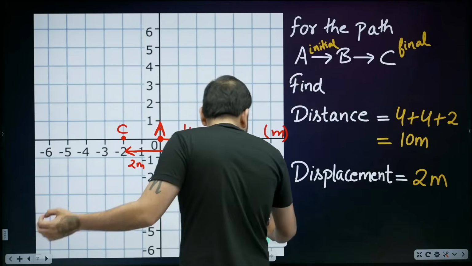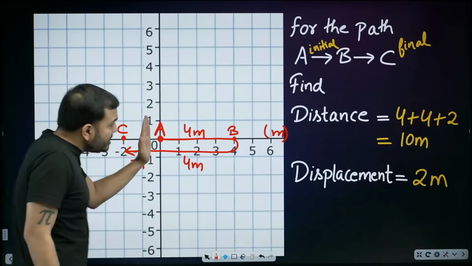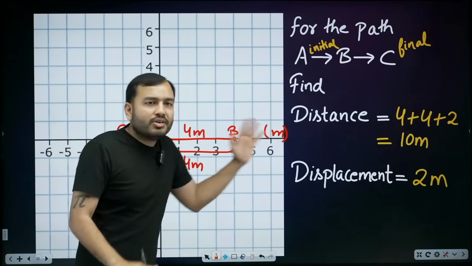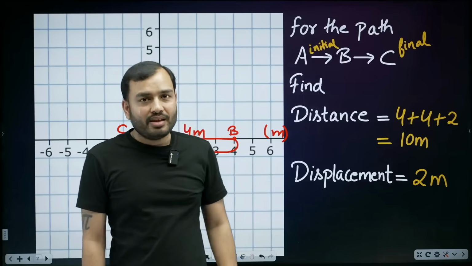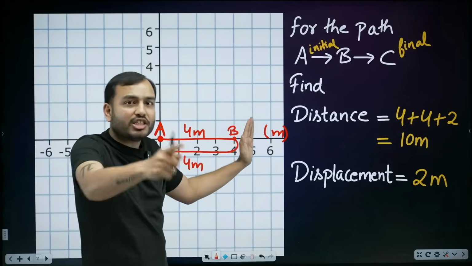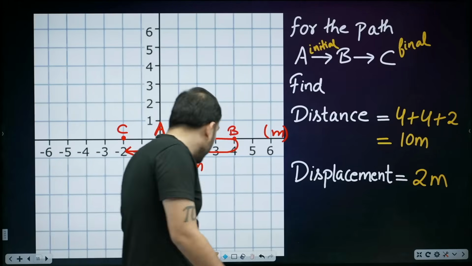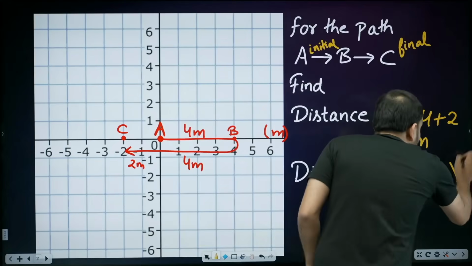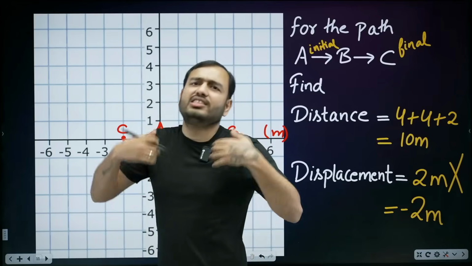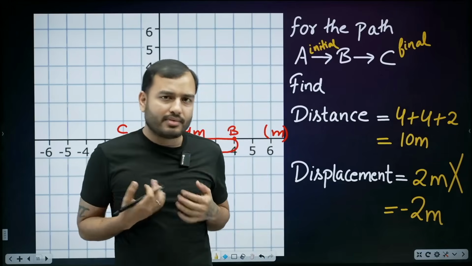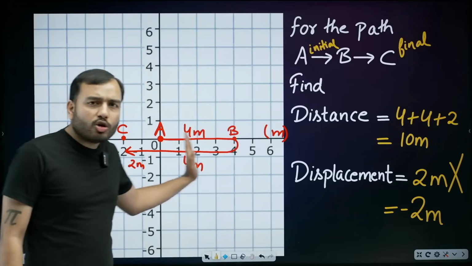Beta, always when we measure the displacement, we measure it with respect to the origin. This is the origin, 0. If you go on this side of the origin, it's positive, and this side is negative. Direction matters. If we had gone this way, the displacement would be positive. But if we go behind the origin, displacement is negative. So here the answer will not be 2. It will be minus 2 meters. If you go behind the origin, displacement is negative. If you go forward, then it's positive.